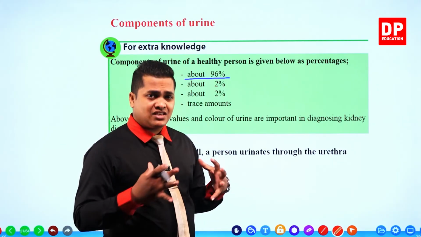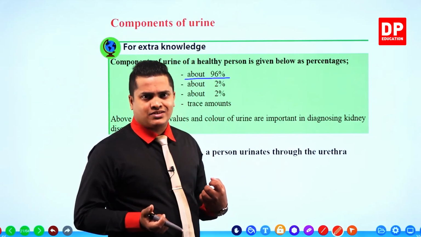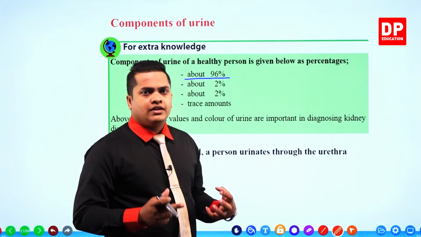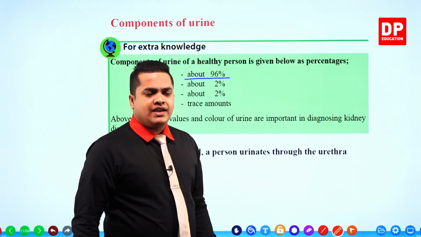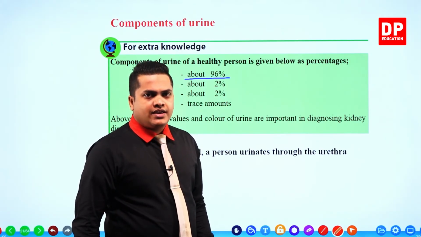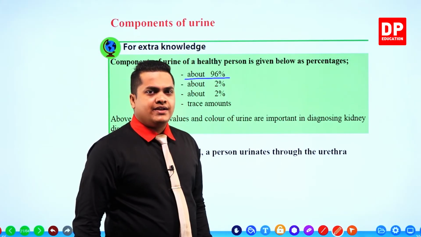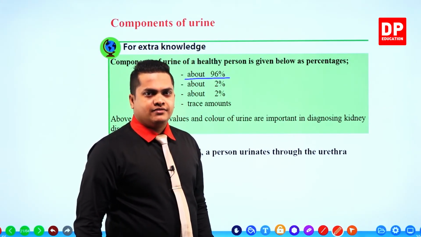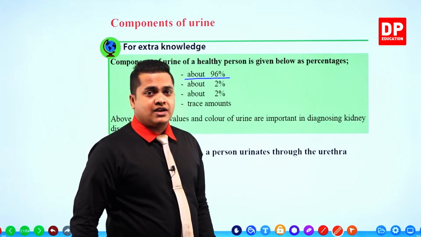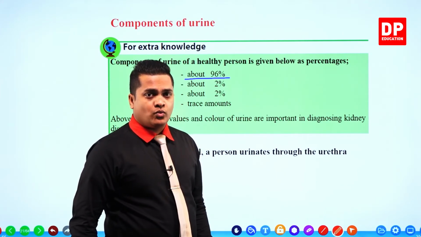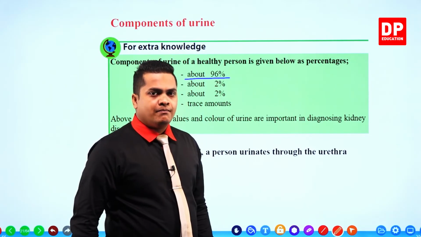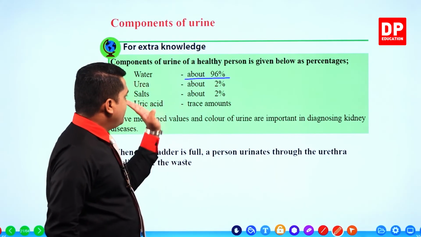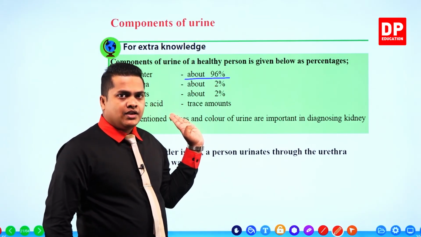About 96% is water in urine. So the main excretory product expelled by the kidney is water. It's going to produce some amount of nitrogenous waste as well, but when compared to water, it's very less.